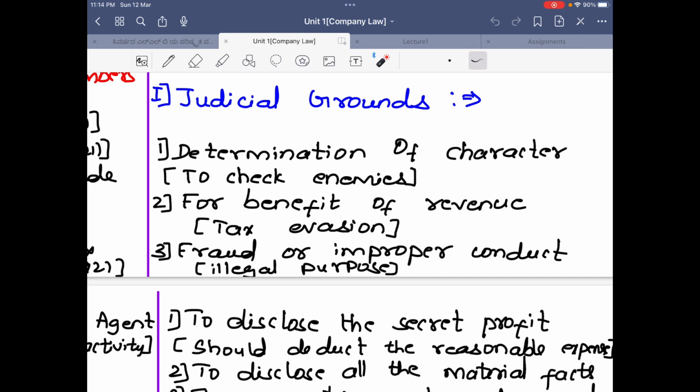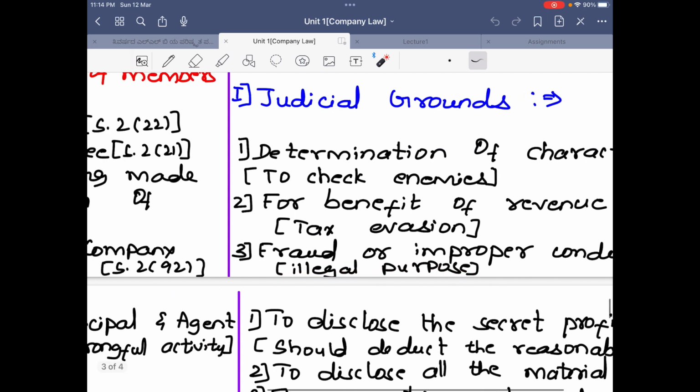The next is for benefit of revenue. If any person starts a company solely for the purpose of tax evasion, then the court can lift the corporate veil and directly hold the member responsible. The next is fraud or improper conduct. That is, if anyone starts a company for an illegal purpose, then also the corporate veil can be lifted.